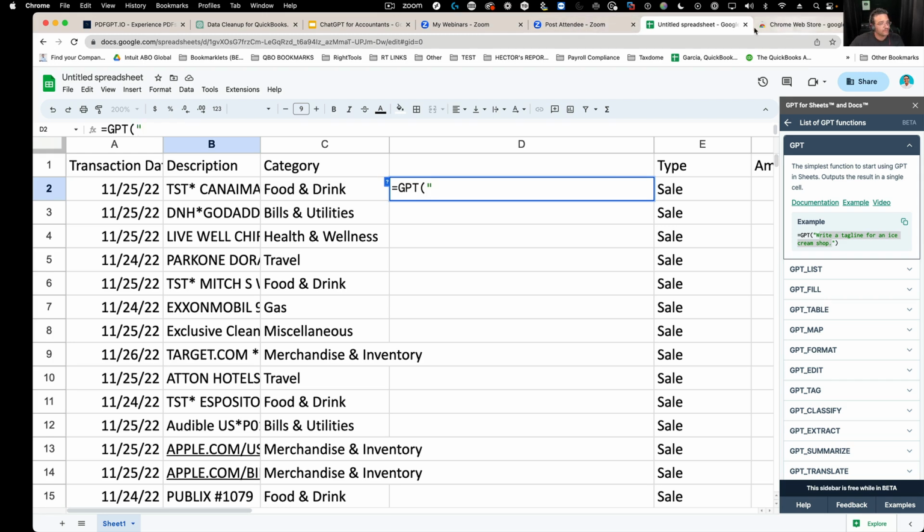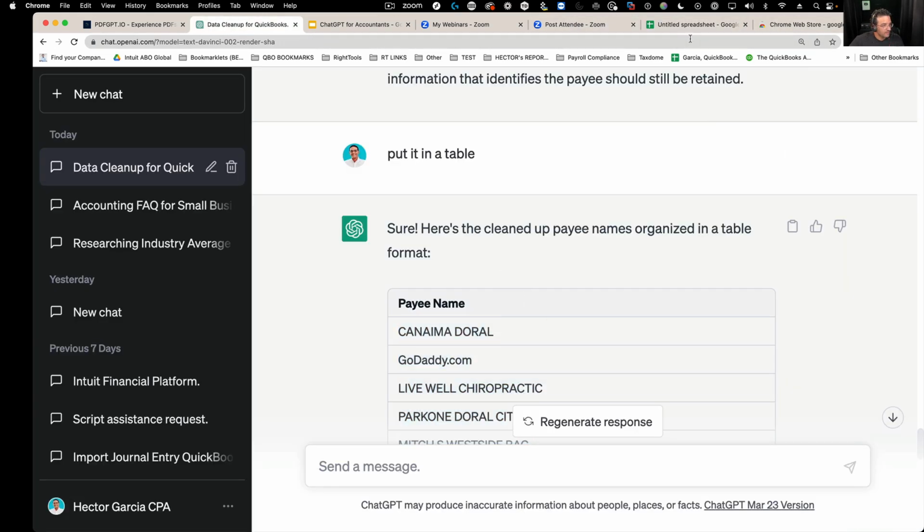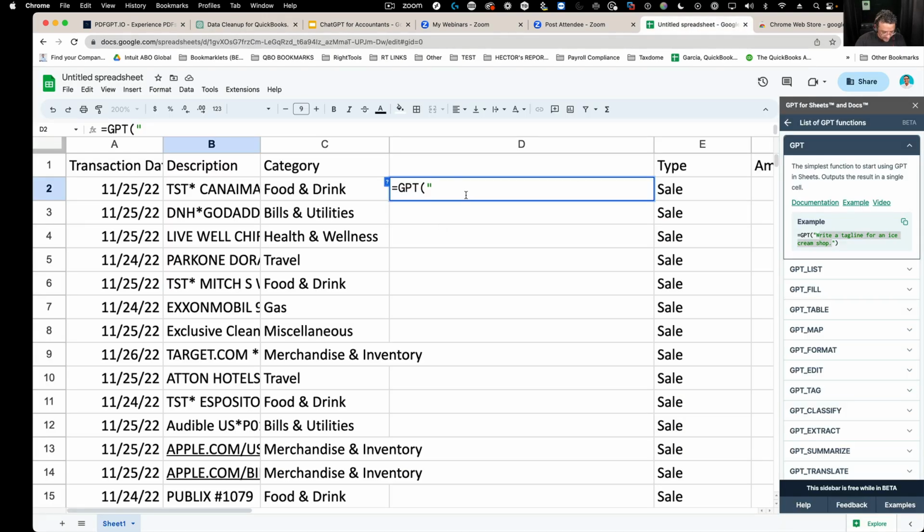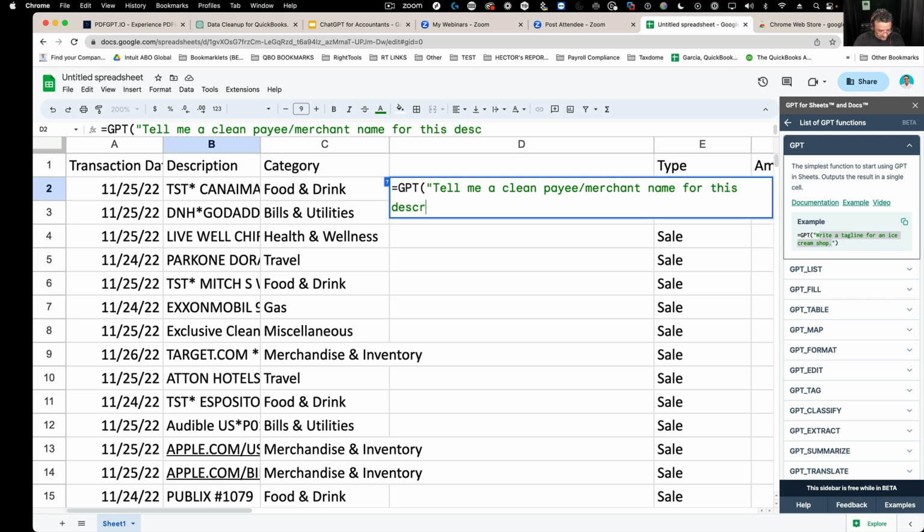let me just go back to my ChatGPT box. Oh, actually, I'll just type it from here. Tell me a clean payee merchant name for this description line from my credit card. So I am writing the prompt right there inside of the formula.